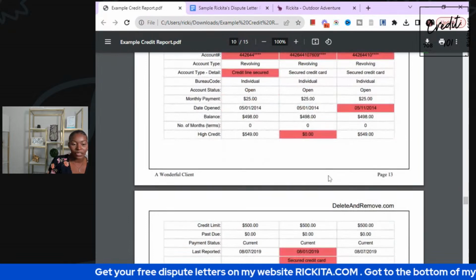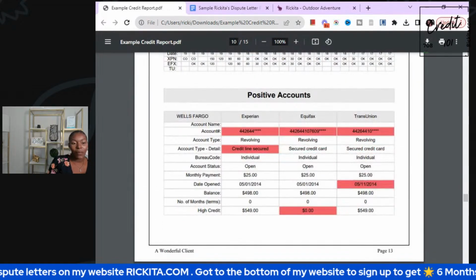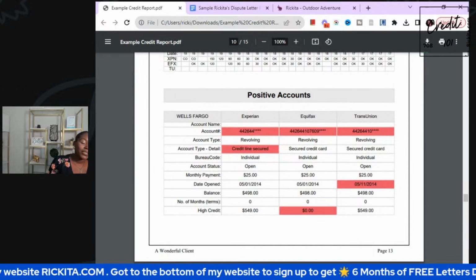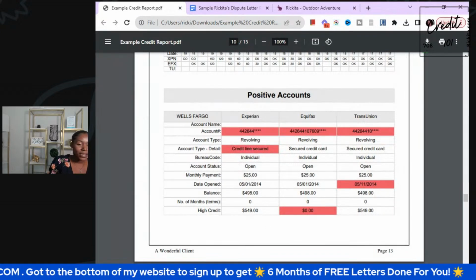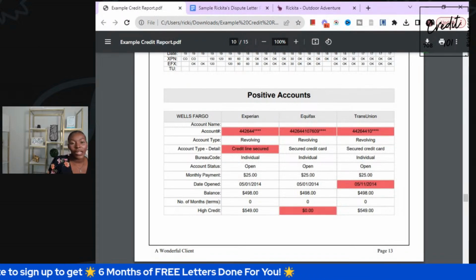Now, as you can see, those are all the negative accounts. We're on positive accounts now. I don't want to put these positive accounts on there. And if you guys see these red marks, they're finding inaccuracies. I've told you guys plenty of times, if you watch my channel, about deleting accounts. If you have inaccurate and incomplete data on your credit reports, it must be deleted.